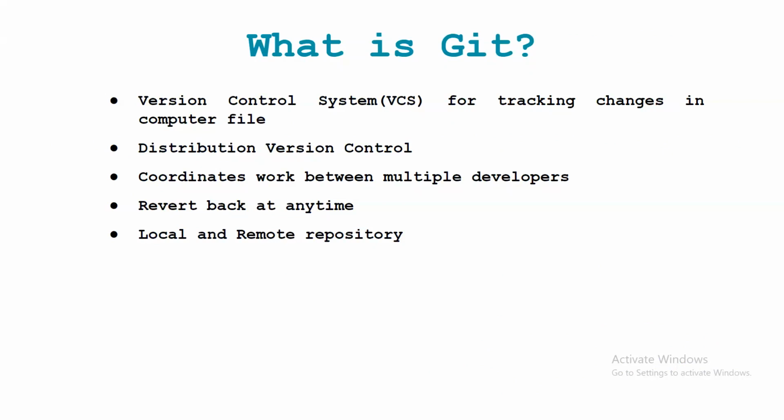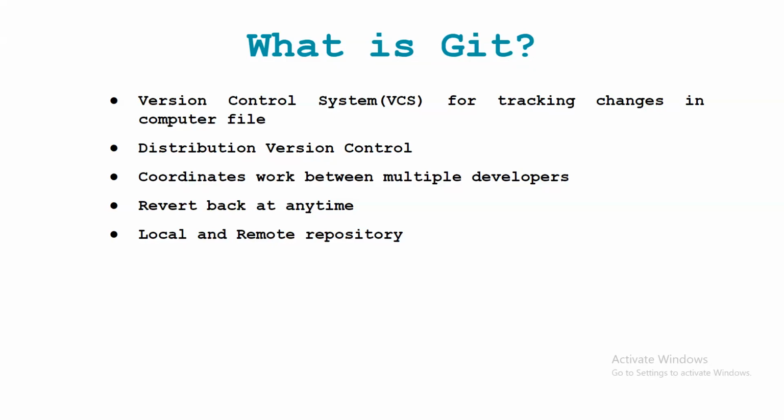So this is a version control system for tracking changes in computer files. Normally, whenever we work individually on one laptop or one computer, only one person can work there, and the other person cannot, because this is a standalone system.